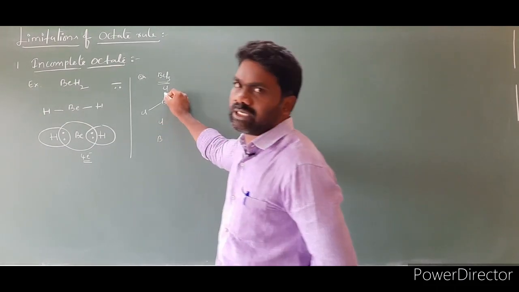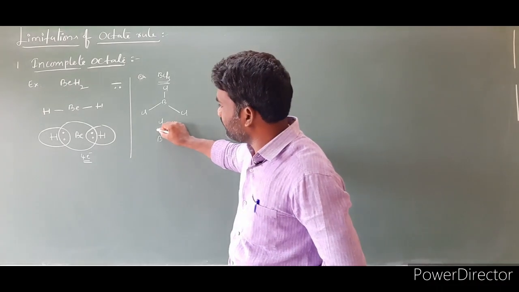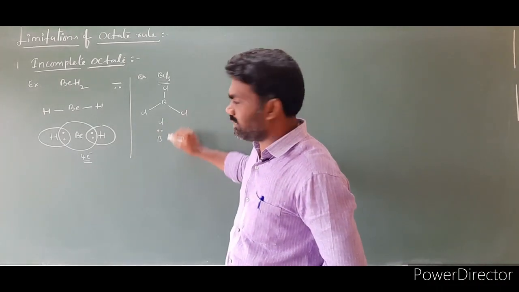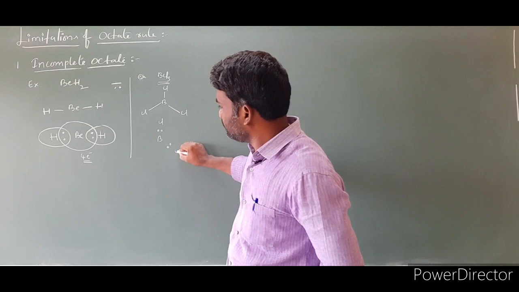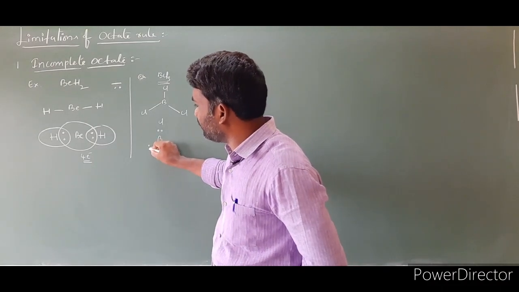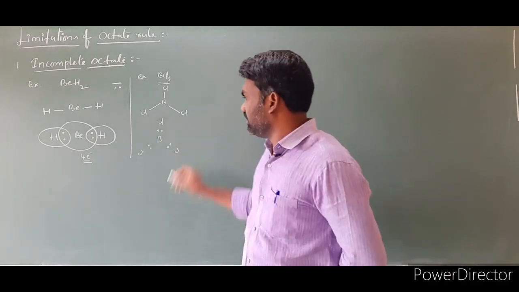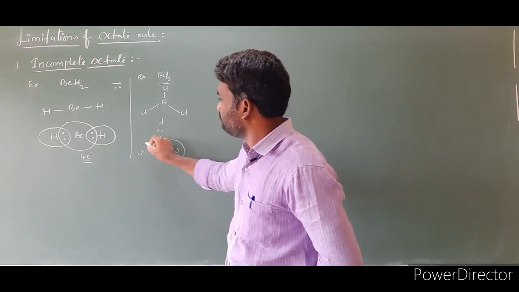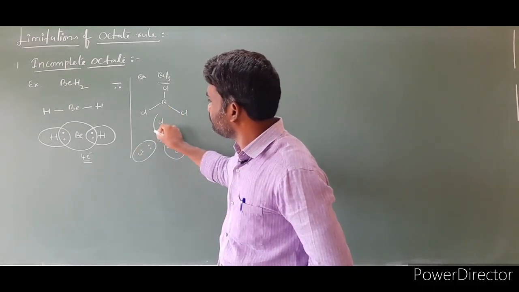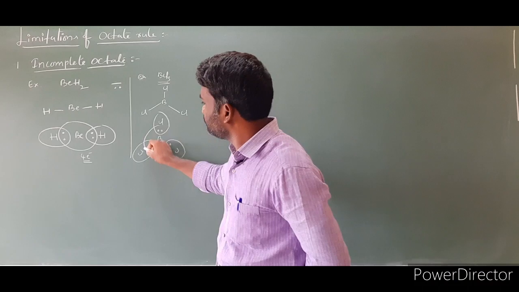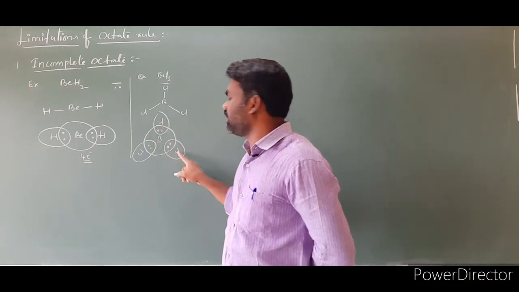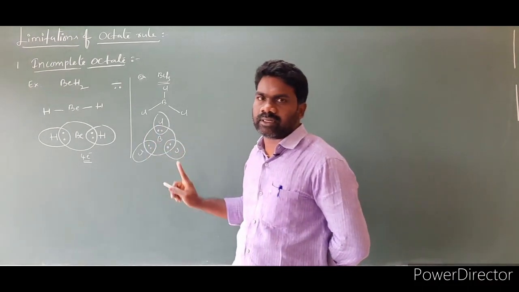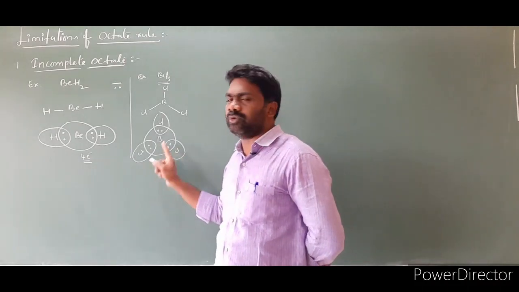This bond is made up of 2 electrons, this bond is made up of 2 electrons, and this bond is made up of 2 electrons. They share the electrons. Of course, valence electrons are also present on the chlorines, but I am not writing the chlorine electrons, just the boron.